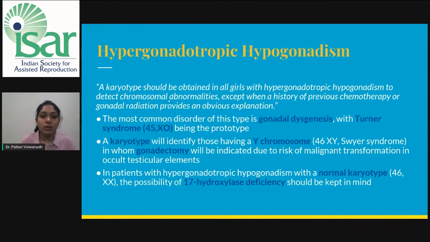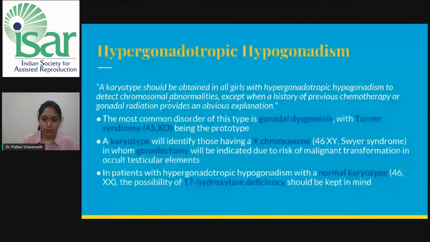in whom gonadectomy is indicated because this gonad having the Y chromosome has a risk for malignant transformation with occult testicular elements. In patients with hypergonadotropic hypogonadism with a normal karyotype, that is 46XX, the possibility of 17 hydroxylase deficiency should be kept in mind.